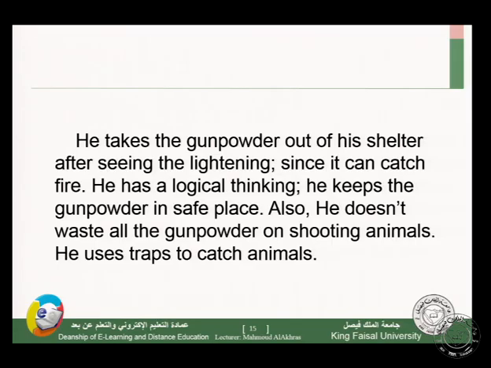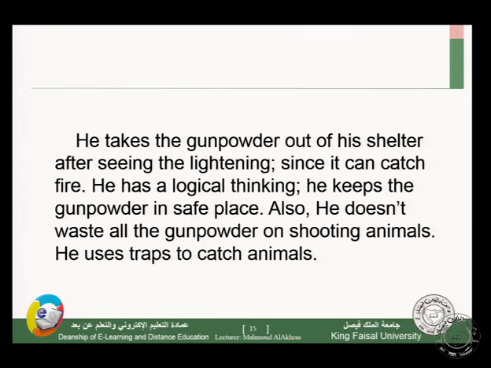He takes the gunpowder out of his shelter after seeing the lightning. You know, we have lightning from the sky, and it can cause fire. Since it can catch fire, he has logical thinking. He keeps the gunpowder in a safe place. Also, he doesn't waste all the gunpowder on shooting animals. He uses traps to catch animals.